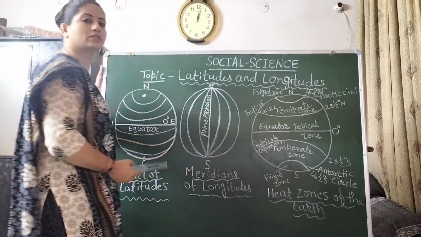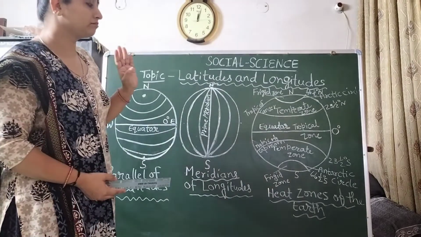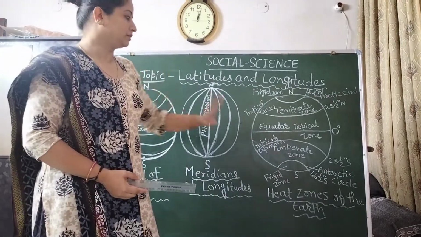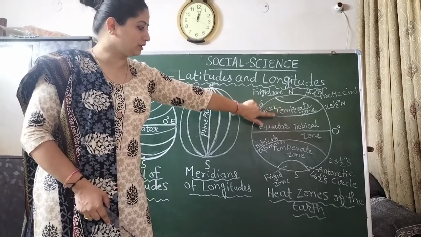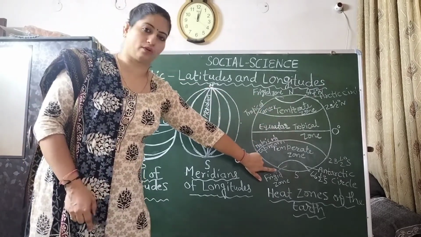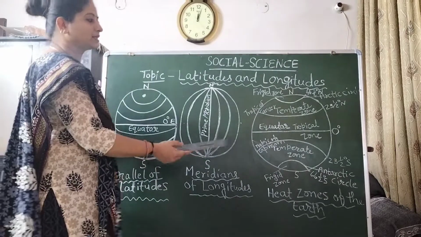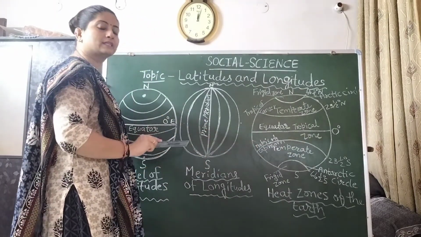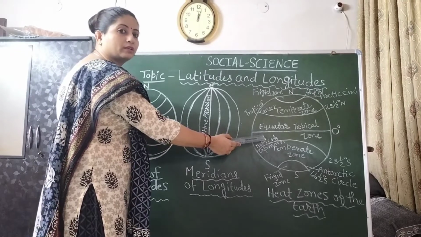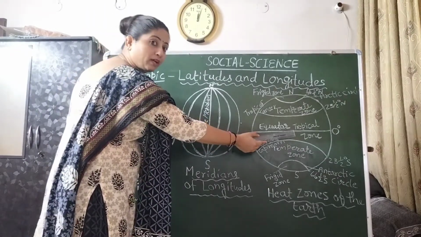Now heat zones are divided into three parts: the tropical zone, the temperate zone and the frigid zone. So what is the meaning of tropical zone here? The zone that lies near the equator is known as the tropical zone.